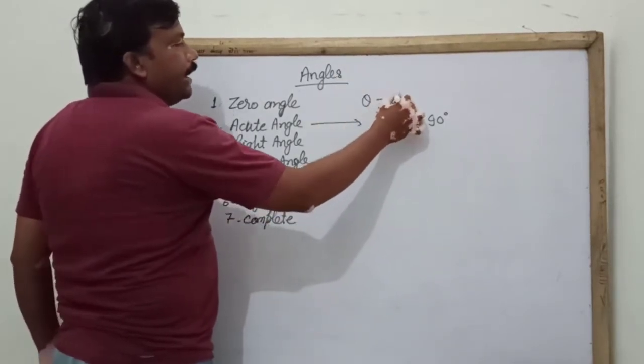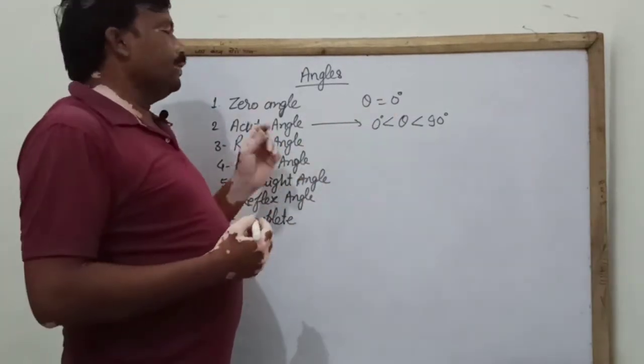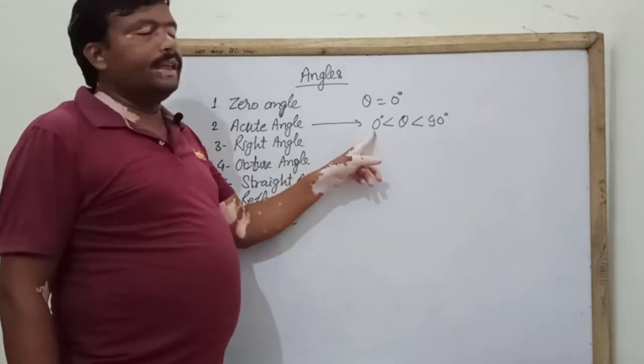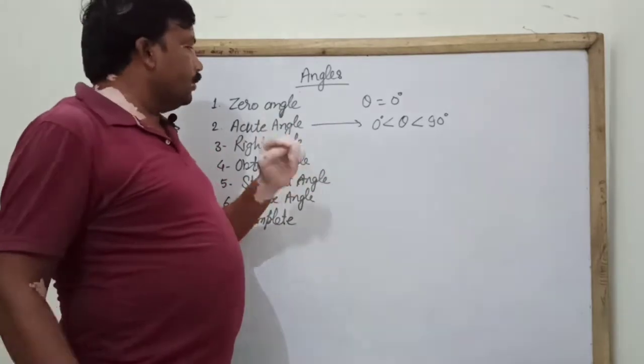If we denote the angle as theta, then the angles which are greater than 0 degree and less than 90 degree are called acute angles.